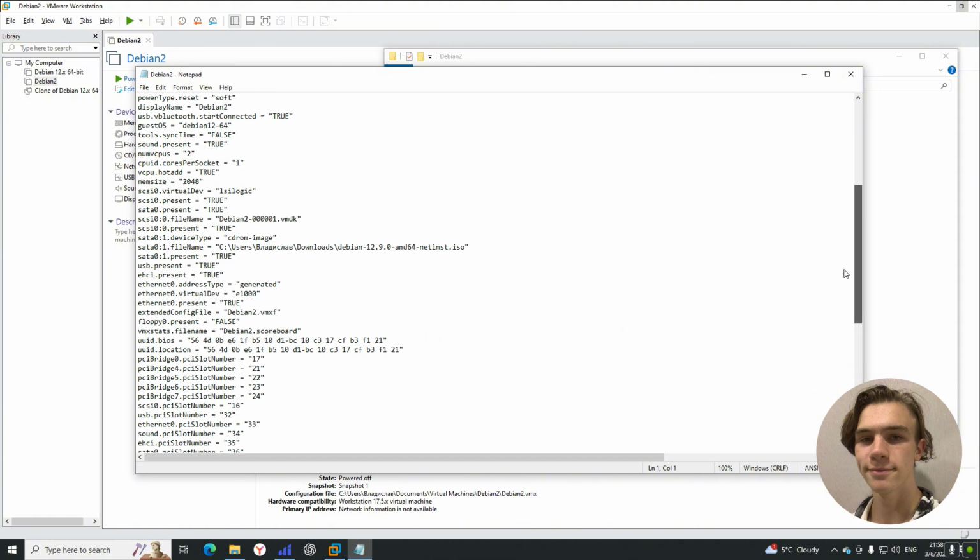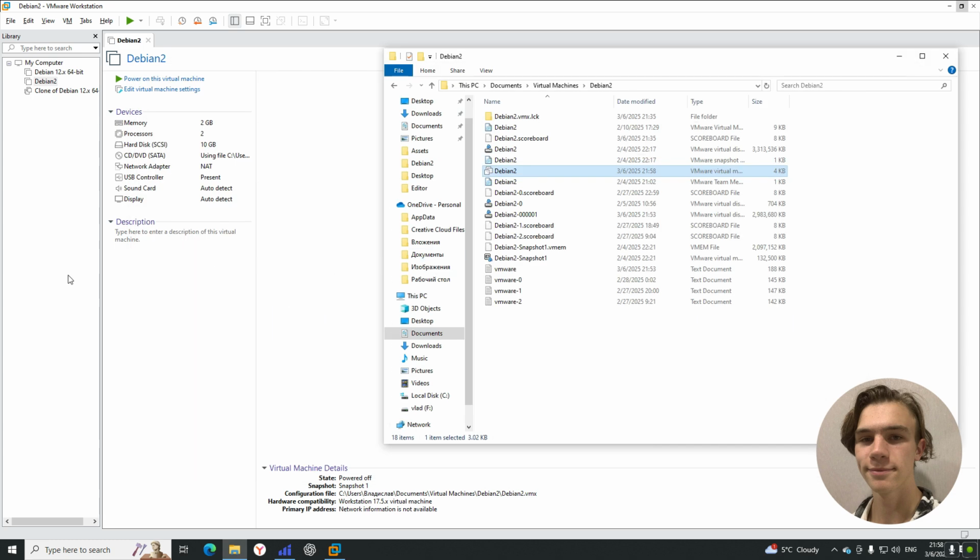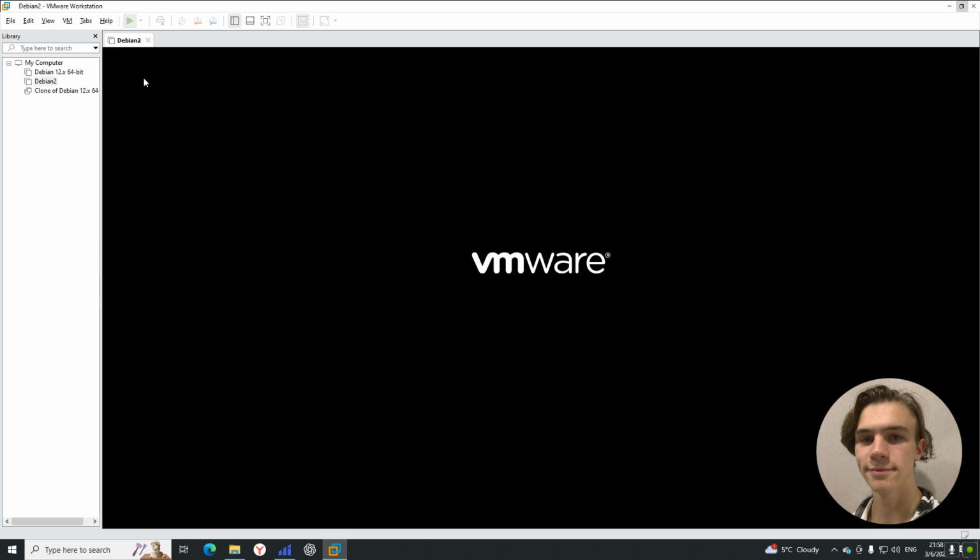And scroll down and write mks.noBeep equals true. Ctrl+S, close, and power on this virtual machine.